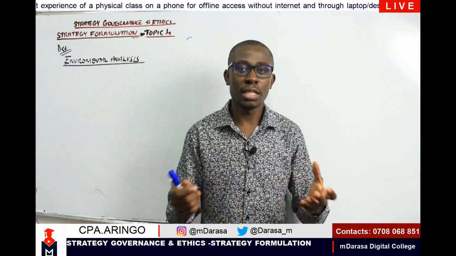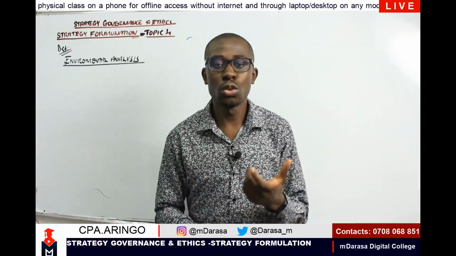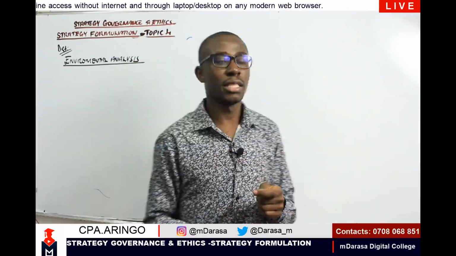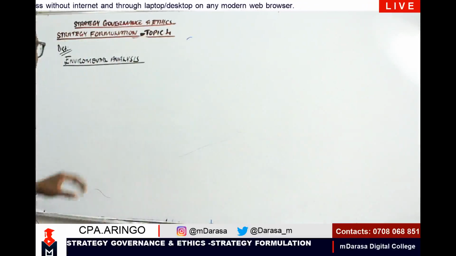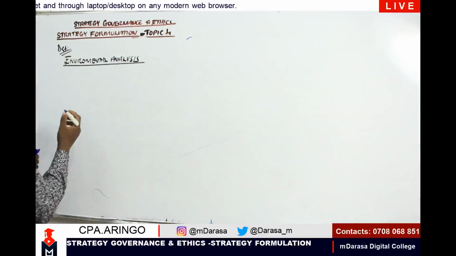So, looking at the concept of environmental analysis, we normally look at one main factor, for which we use an acronym: SWOT. SWOT analysis. Anytime you're talking of environmental analysis, kindly make sure that this concept has clicked at the back of your mind.